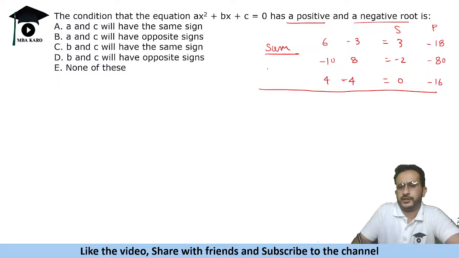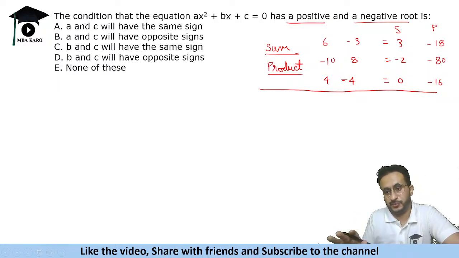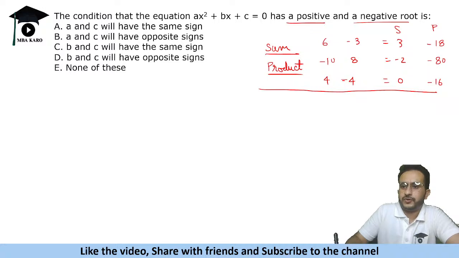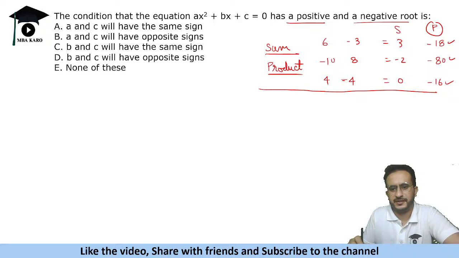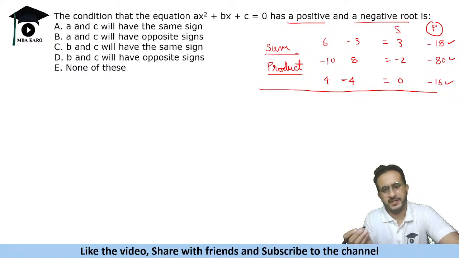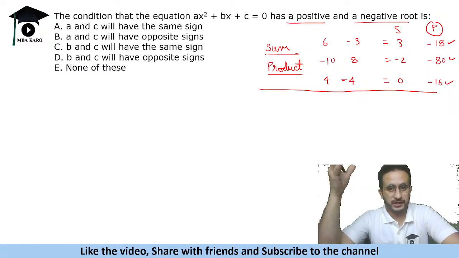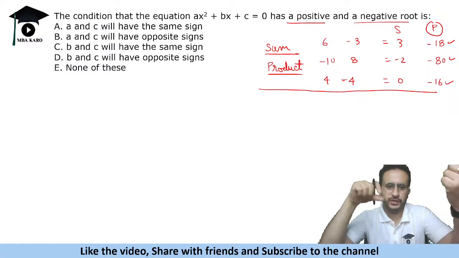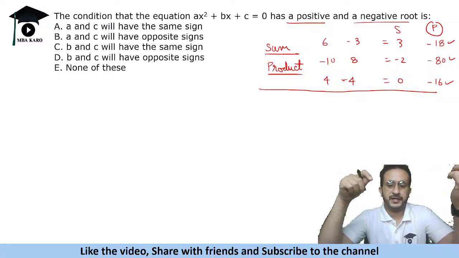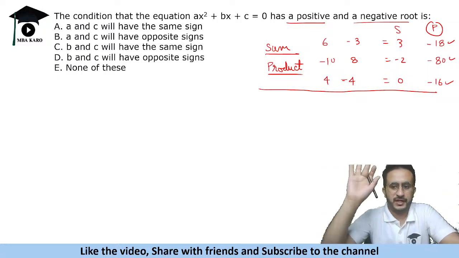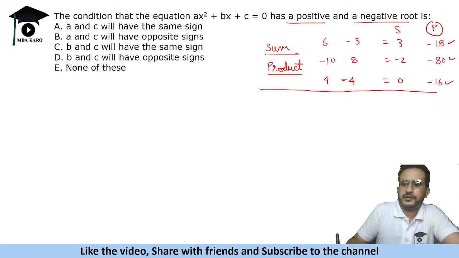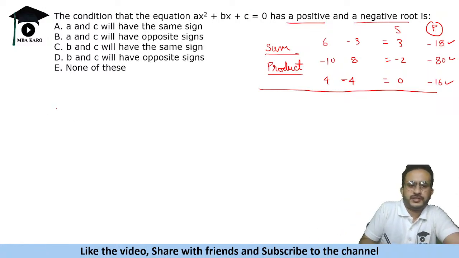So sum and product, what did we notice? We notice that the sum can be positive, negative, or zero. But product is always negative. Here it is negative, here also, here also. If one number is positive and another number is negative, the product is always negative. The sum can be positive because if the negative number is smaller, the total sum will be positive. If the negative number is bigger, the sum will be negative. We can't say, but for product we are sure that product is negative. So product is negative.